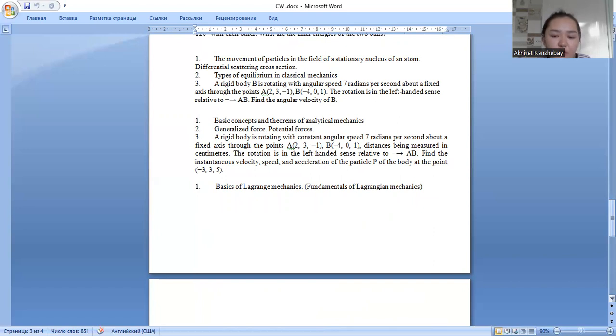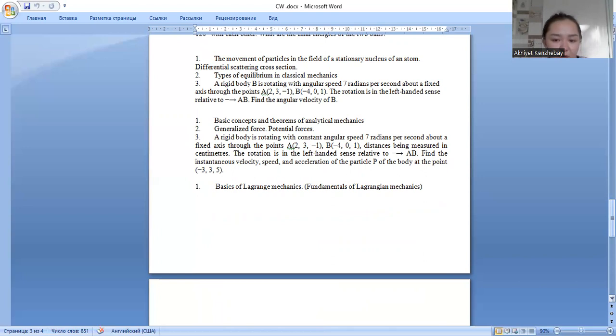The angular momentum J equals L plus S. The differential scattering cross-section is the ratio of the number of particles scattered per unit time per solid angle element dΩ to the flux density of the incident particles.